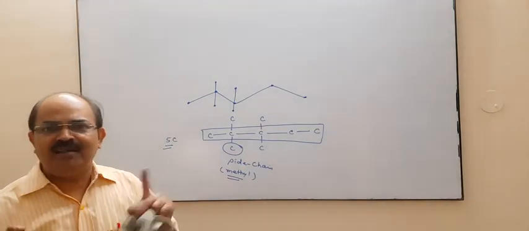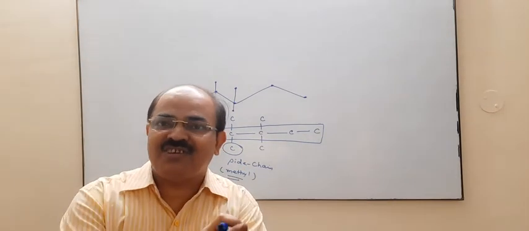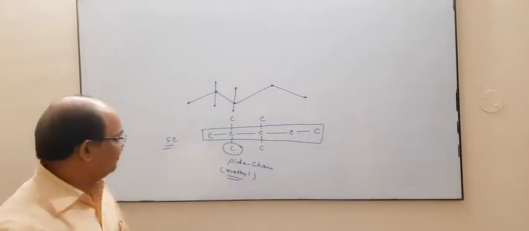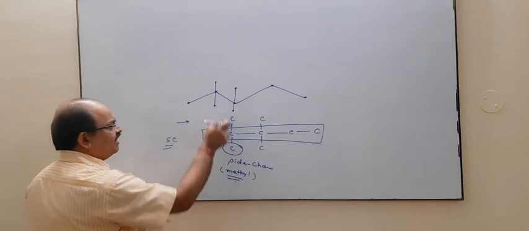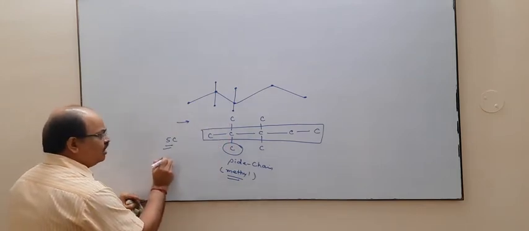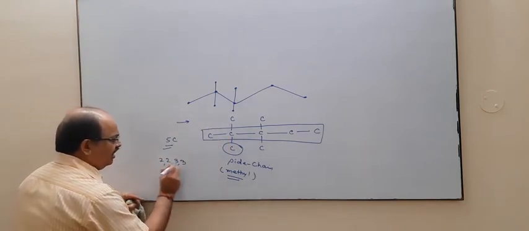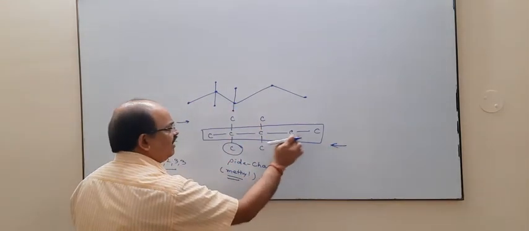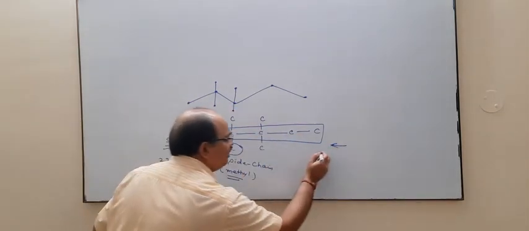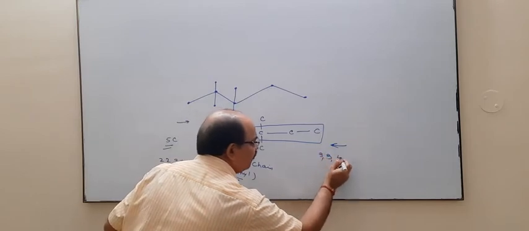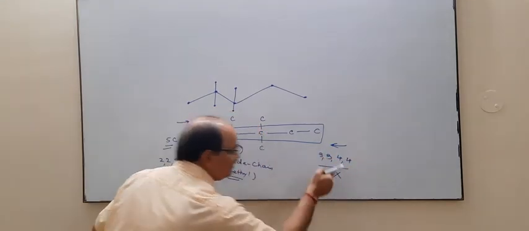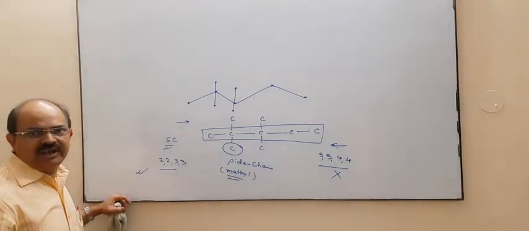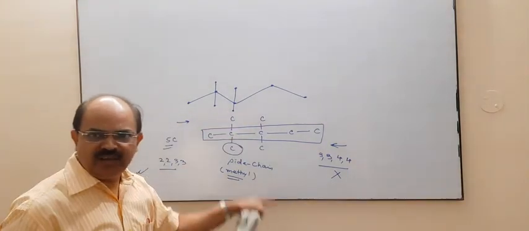Now numbering should be done in such a way that the set of locants should be lowest. If we count from this side, the methyls are on 2, 2, 3, 3. But if we count from this side, the methyls are on 3, 3, 4, 4. Now this is the higher set of locants, this is the lower set of locants. Then you write its IUPAC name.